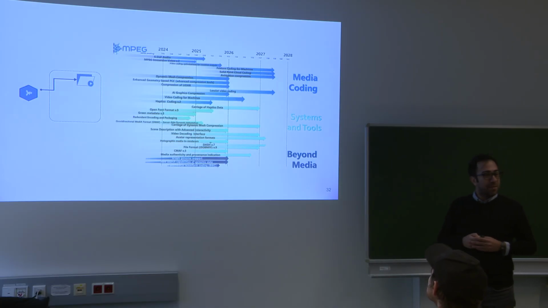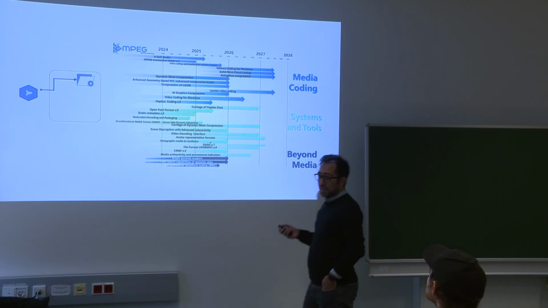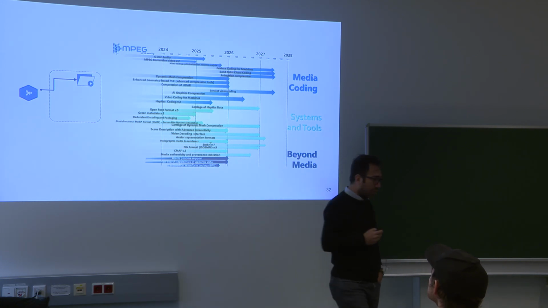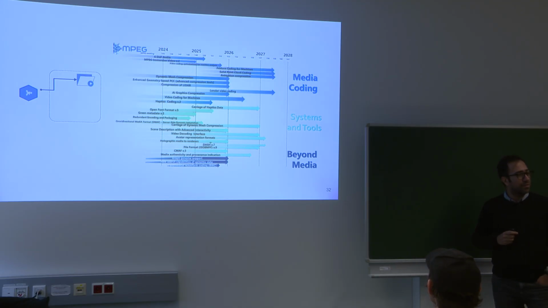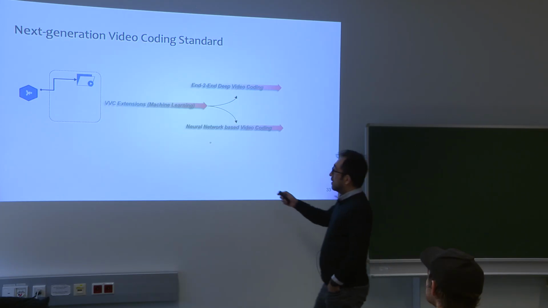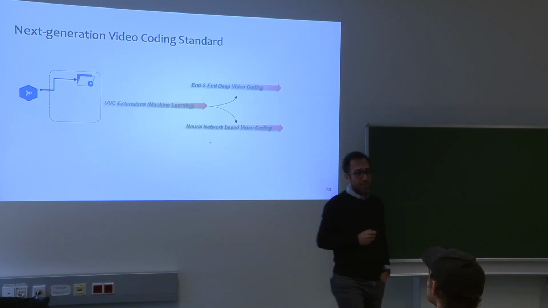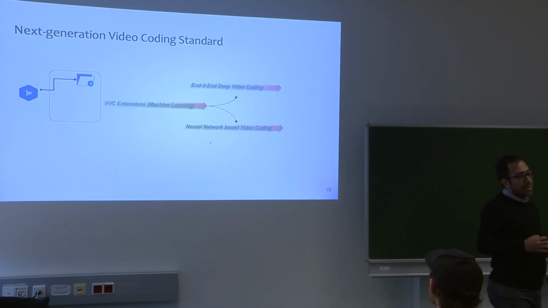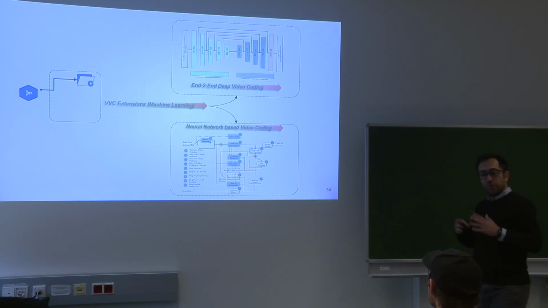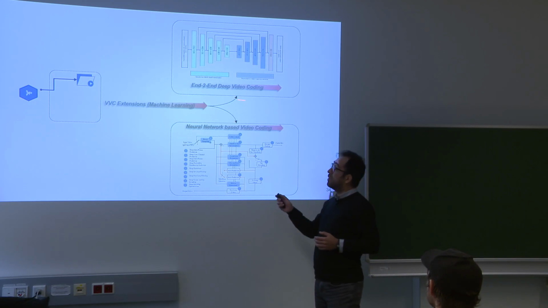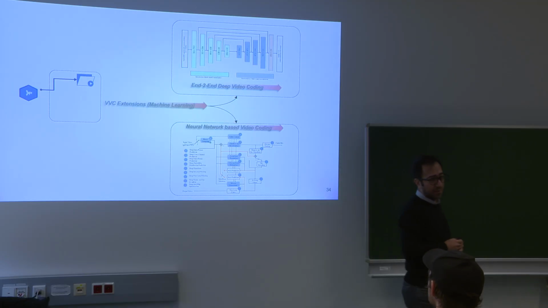But they didn't stop here. There are currently lots of activities in JVET, in MPEG. They try to have the next generation of video codec. It is expected that the next generation will come in 2027 or 2028. But the main focus here is on AI-based or learning-based codecs. So we categorize learning-based methods into 2 categories. One is end-to-end, fully deep neural networks. For example, autoencoders are used to encode the videos.